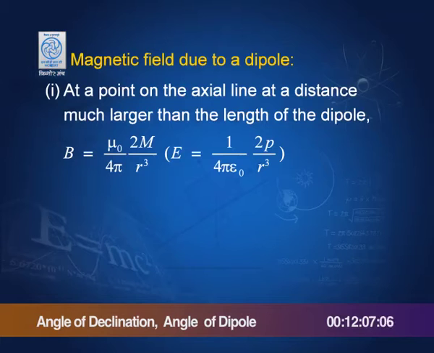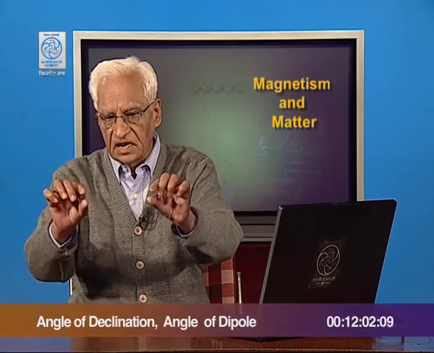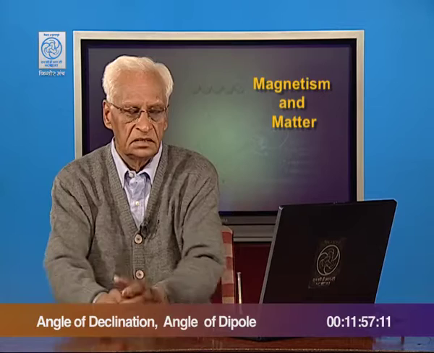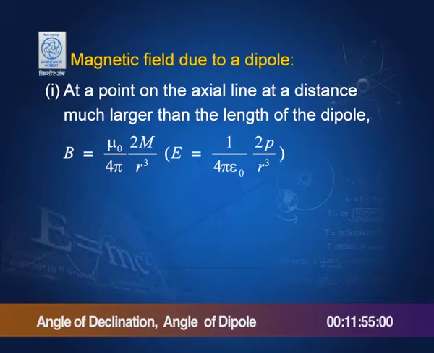At a point on an axial line, at a distance much larger than the length of the dipole, that is, this is the dipole, and the axial line is along the dipole, the field is given by mu 0 by 4 pi into 2 m by r cubed. M, you remember, is the magnetic moment of the dipole. A parallel is drawn with the electric field. The electric field is 1 by 4 pi epsilon 0 into 2 p by r cubed, where p is the dipole moment of the electric dipole.